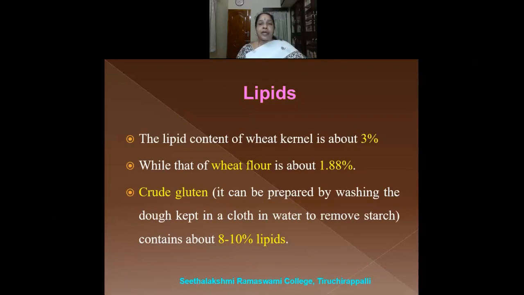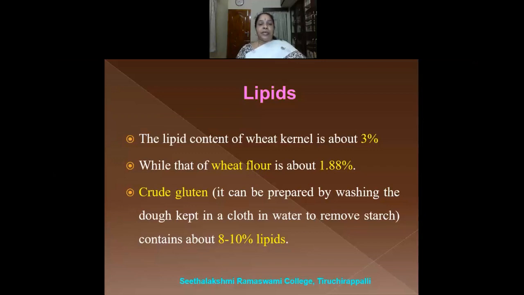So the wheat has carbohydrates, they also have protein, and fat, or the lipids, is also present in wheat. The lipid content of the wheat kernel is about 3%. The fat content of wheat is 3%. While that of wheat flour, it is reduced to 1.88%. Crude gluten.